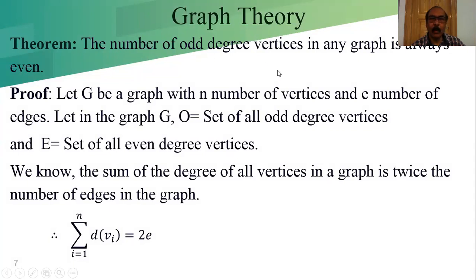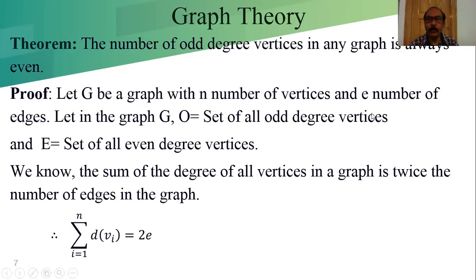Theorem: the number of odd degree vertices of any graph is always even. We already learned in the previous class what is called the odd degree vertex and what is called the even degree vertex. The number of odd degree vertices is an even number. Suppose one vertex has degree 1, another vertex has degree 3. Like that, the number of odd degree vertices will always be even.